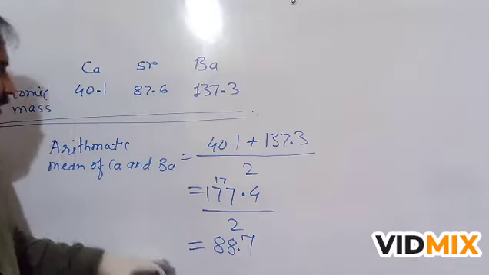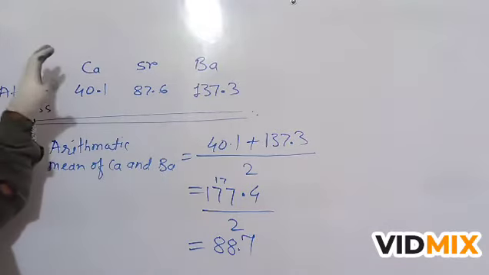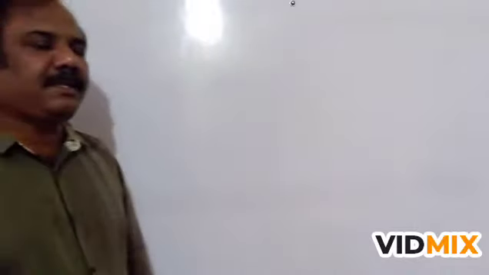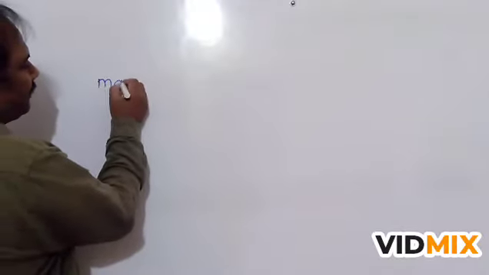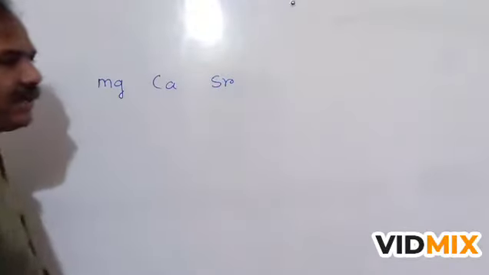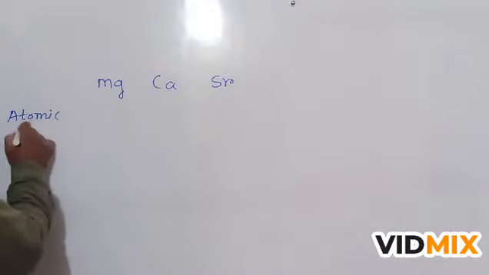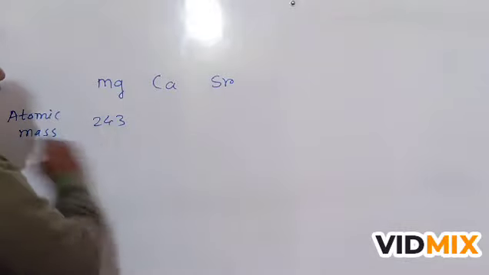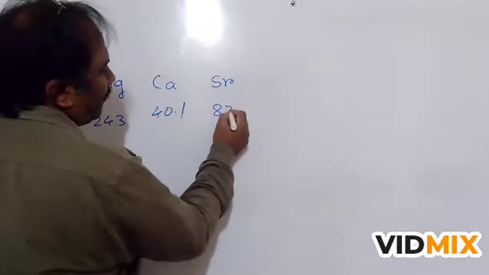Thus calcium, strontium and barium form a Dobereiner's triad. Now let's see whether the group of these three elements, magnesium, calcium and strontium, is a Dobereiner triad or not. The atomic mass of magnesium is 24.3, calcium is 40.1 and strontium is 87.6.